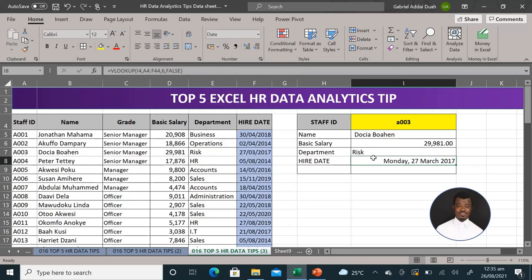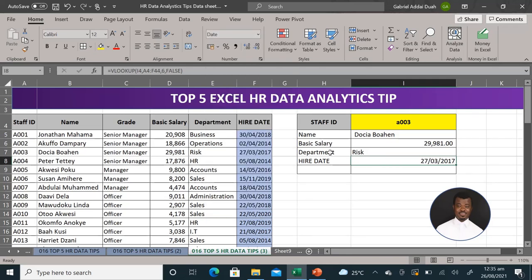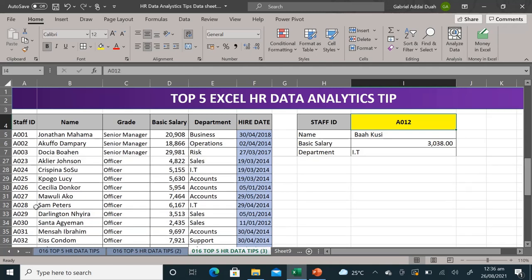So if you have your Google table like this, anytime you want any information on any staff, let's see how it goes. So what I'll do next is I'll try and change the staff ID. So just put in my staff ID and let's see what happens. Bingo, I didn't have to go through it. So this helps you anytime you need any information about any staff. All you have to do is to put in the staff ID and the basic information comes.